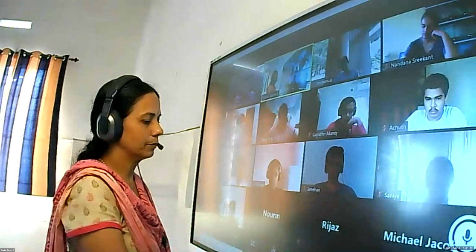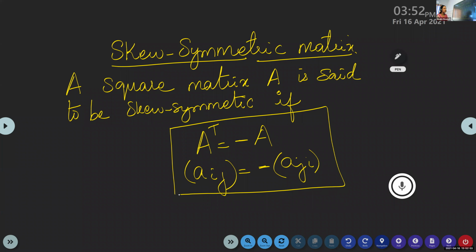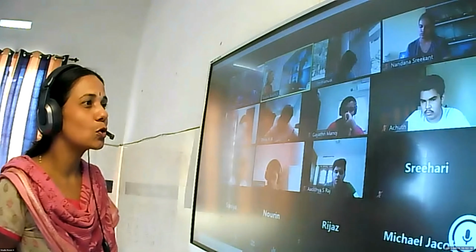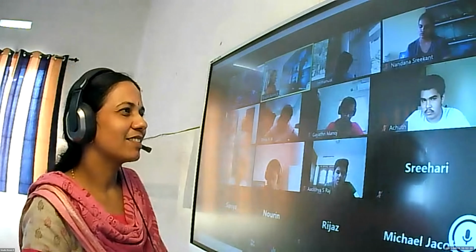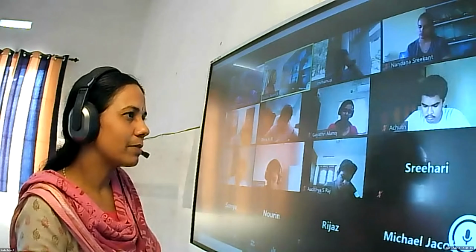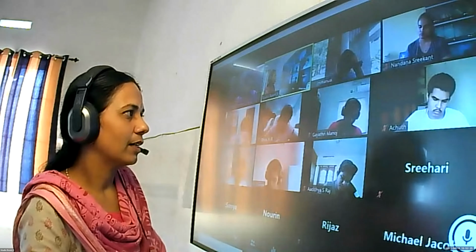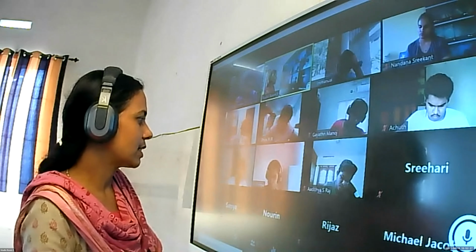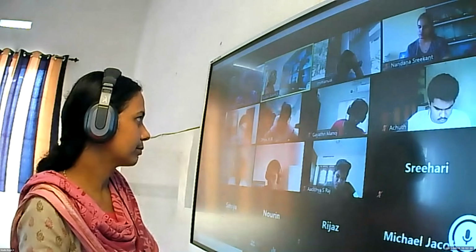Now here, skew symmetric matrix. If Aij is equal to negative Aji, isn't it? We know what is symmetric. Skew symmetric: Aij will be the same as minus Aji. You try, first go with a 2 by 2 matrix. Find one 2 by 2 skew symmetric matrix.